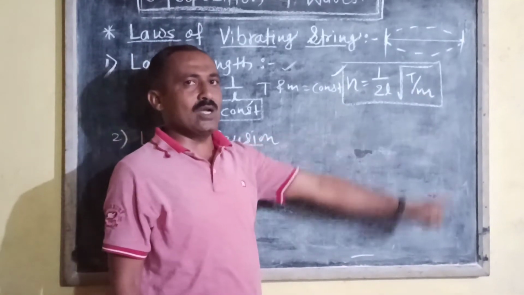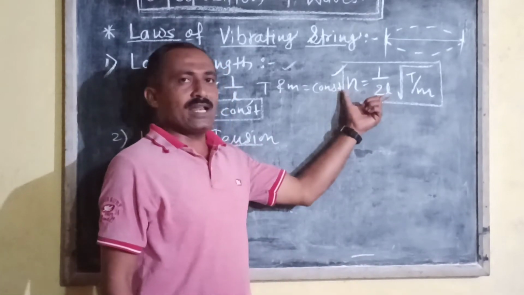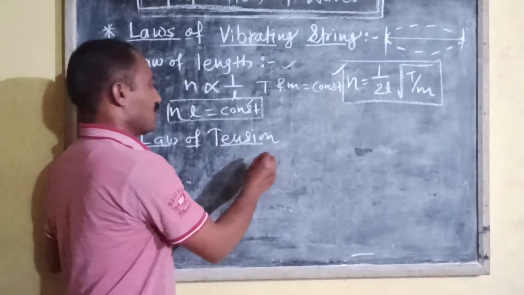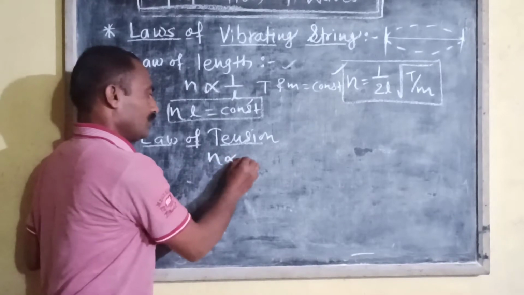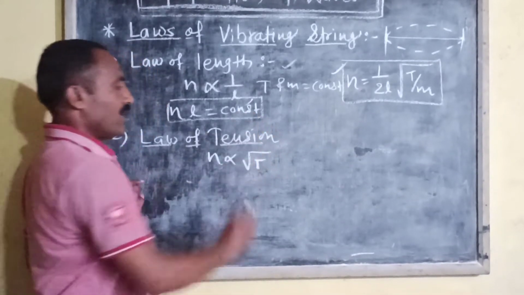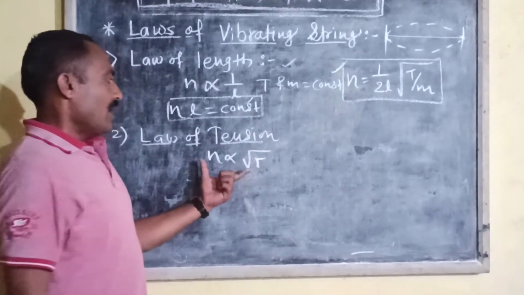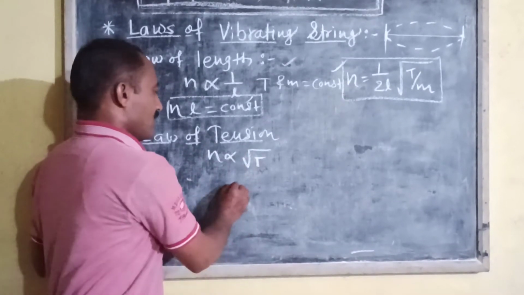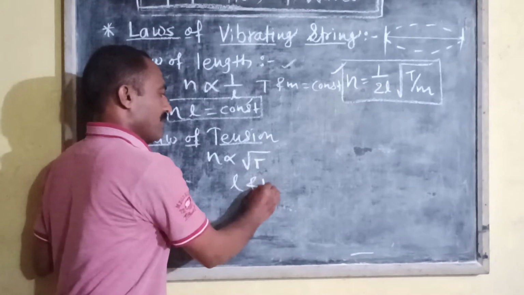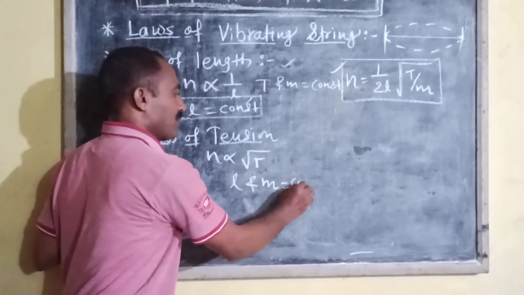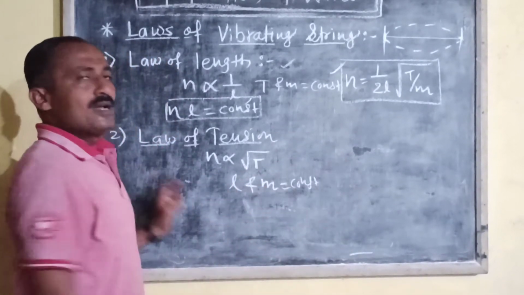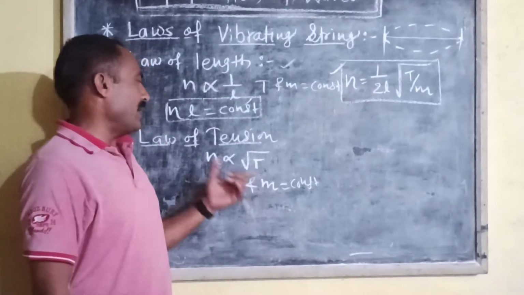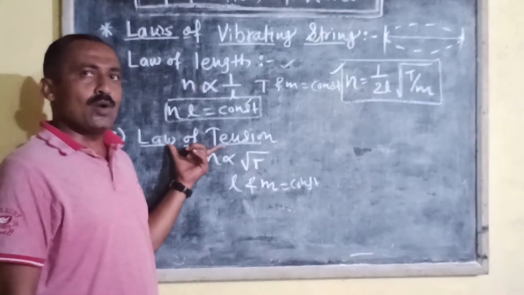This is the second law. Or from this we can write n is directly proportional to the square root of tension, if length and mass per unit length are kept constant. This is the second law of vibrating string, known as the law of tension.